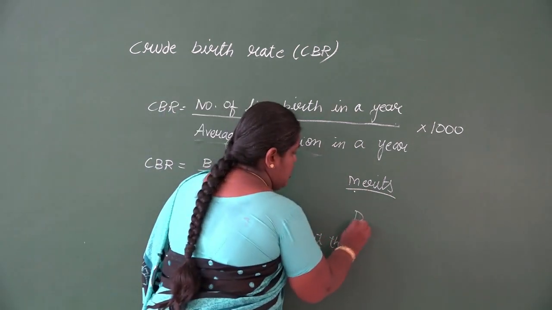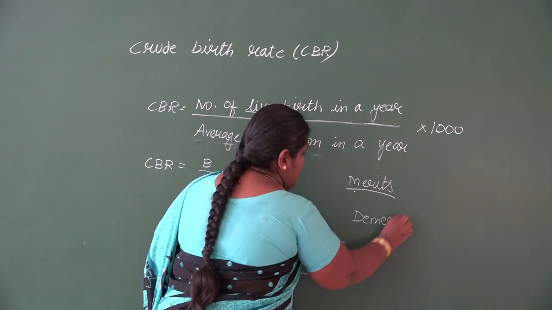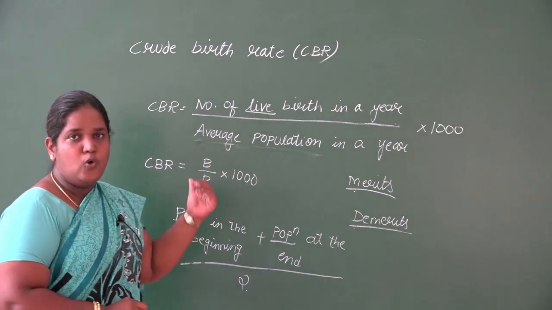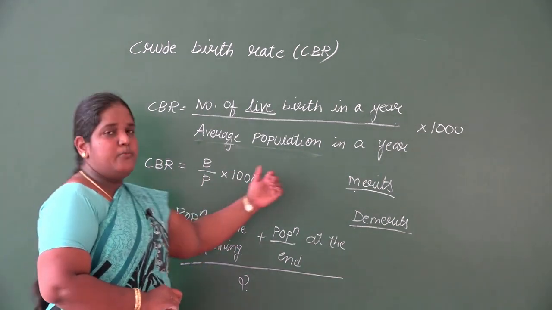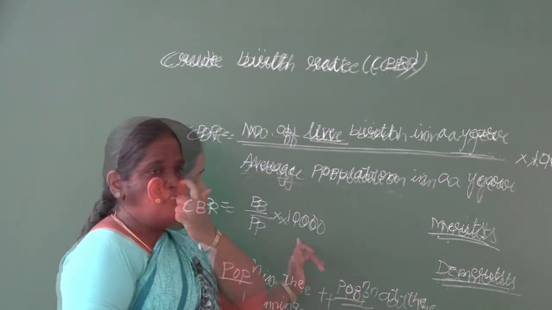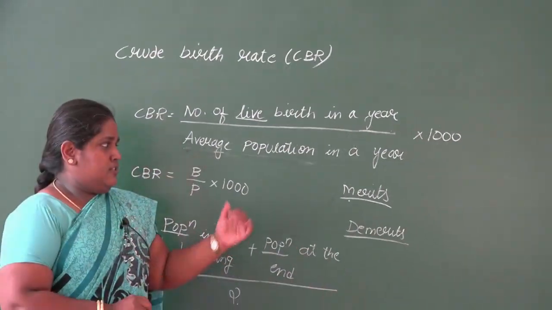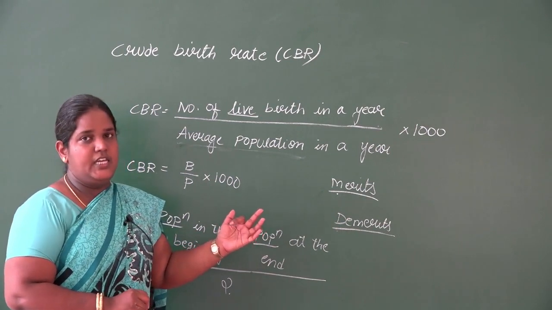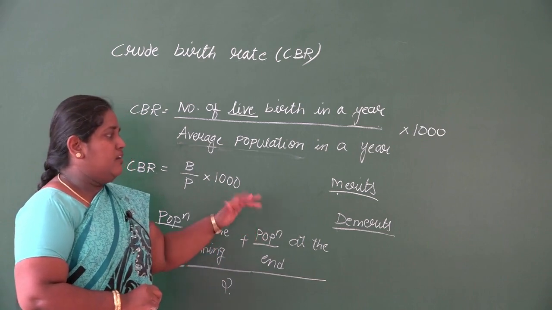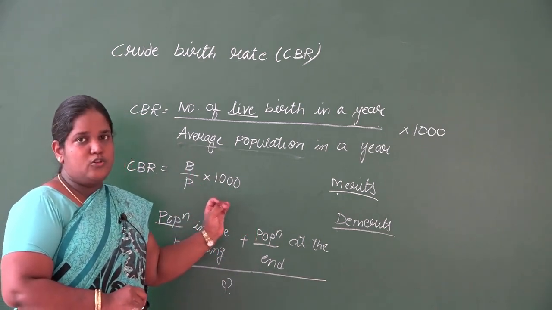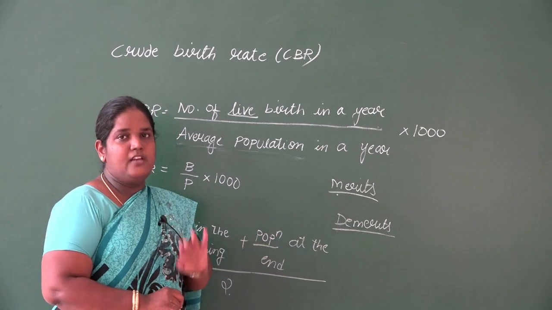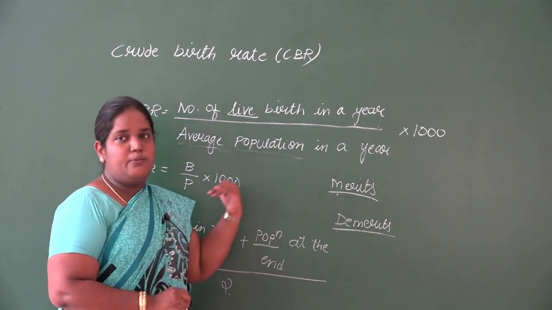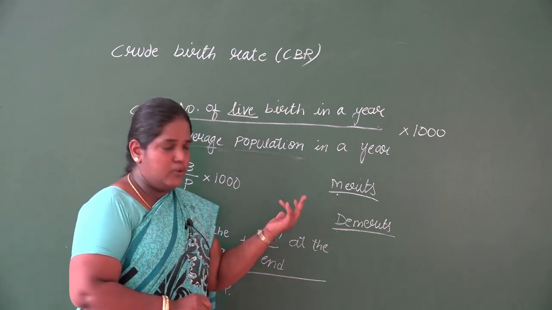The disadvantage of this method is that in CBR we calculate it for the whole age group. In the merits, it is enough if we have the birth details and the population; we don't need any extra information. And this is the only method by which the growth of a community may be studied. In any other fertility rates, we cannot study the growth of the population. In CBR, we can come to know the growth of the population.